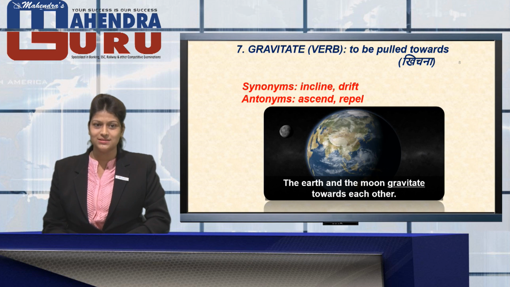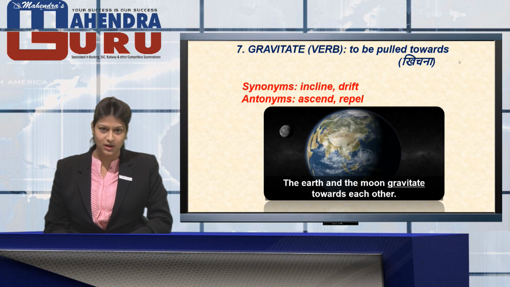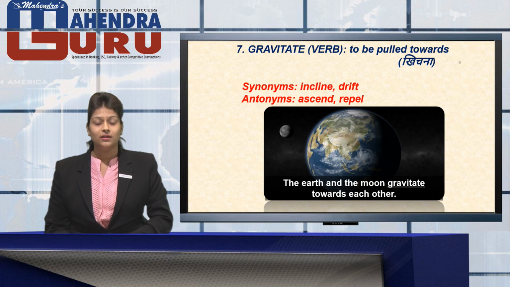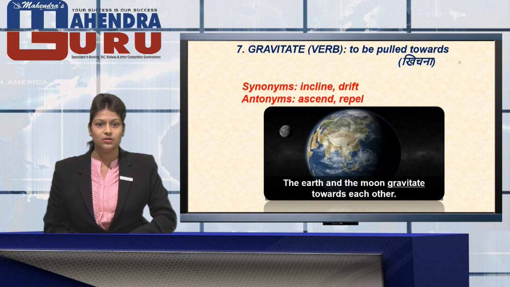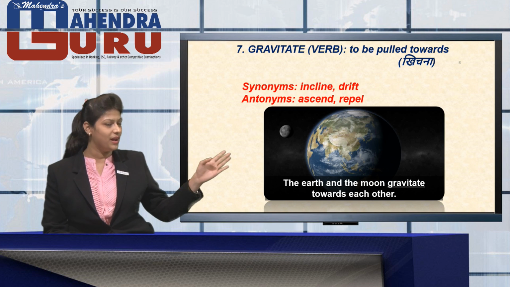The next word is gravitate. That's a verb which means to be pulled towards. And the synonyms are incline or drift, while the antonyms are ascend or repel. Repeat with me, the synonyms are incline and drift, and the antonyms are ascend or repel.